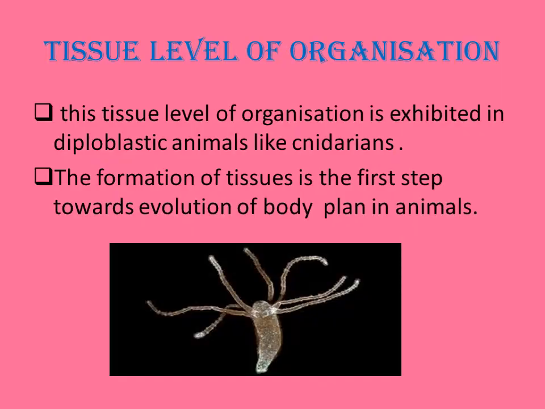Tissue level of organization. In the next classification, Coelenterata comes, that is Hydra. They show tissue level of organization and are diploblastic. They have two germ layers, ectoderm and endoderm. During the embryonic stage, they form two germ layers, ectoderm and endoderm. Such animals are called diploblastic animals. Formation of tissue is the first step towards the evolution of body plan in animals. So first is cellular, now it is going to another level, that is tissue level.